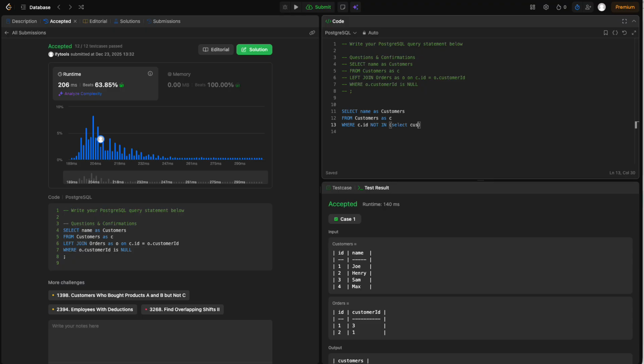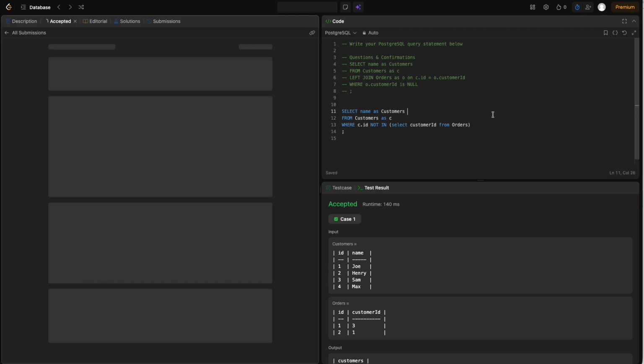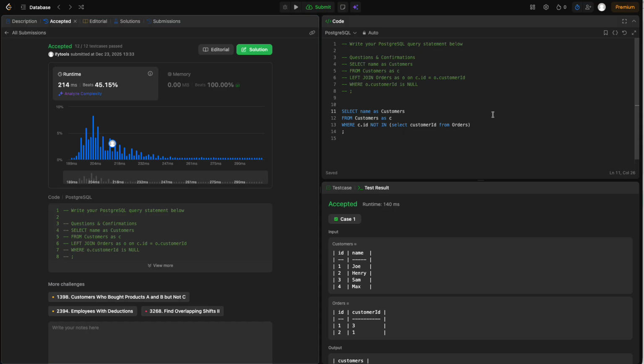select customer ID from orders. So what this is doing is it is pulling all the customer IDs and just making sure it's not in there and showing the results of those customers, which works well when we have columnar databases. And because it's LeetCode, if I run again, it will be improved. See, but these are the two ways we can do it.